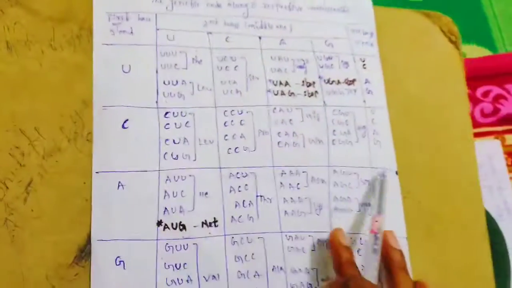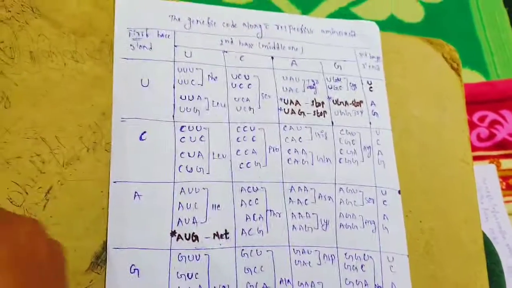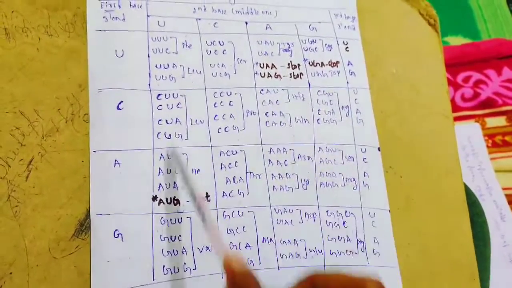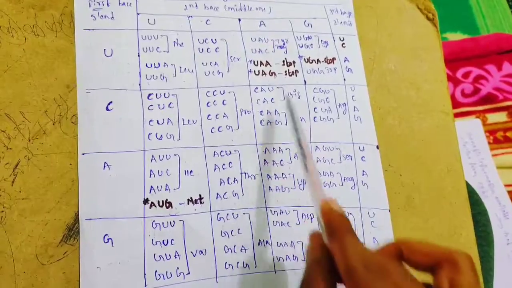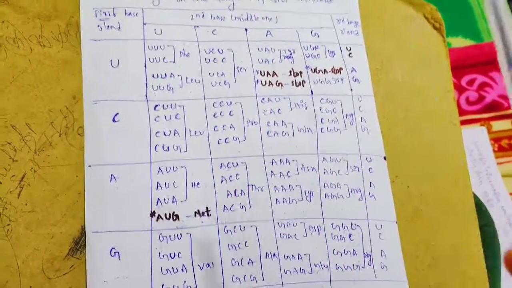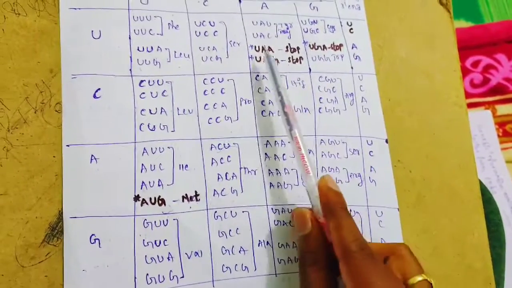Here I have shown you 64 codons. Out of 64 codons, 61 codons represent amino acids, except 3. What are those?